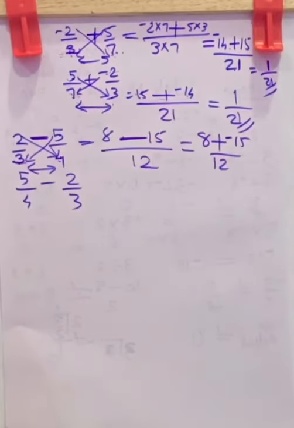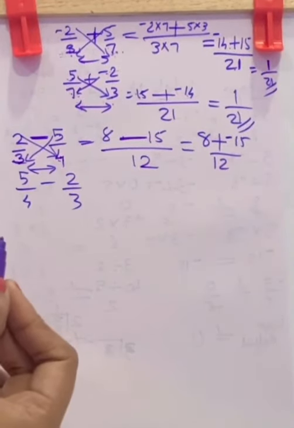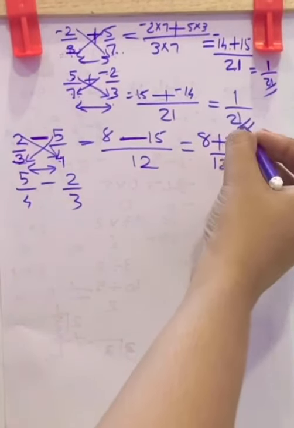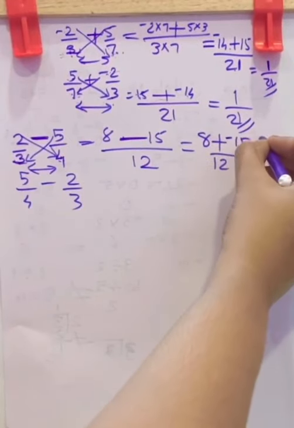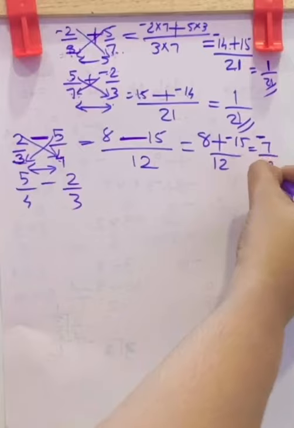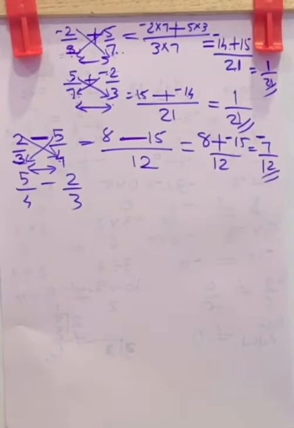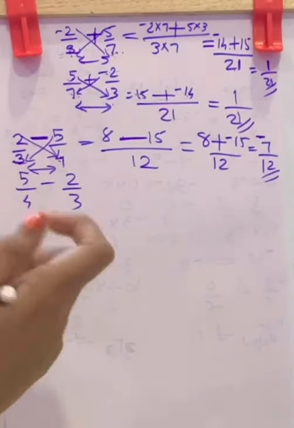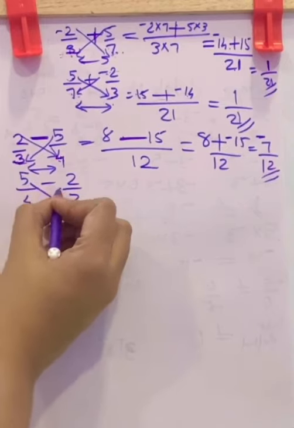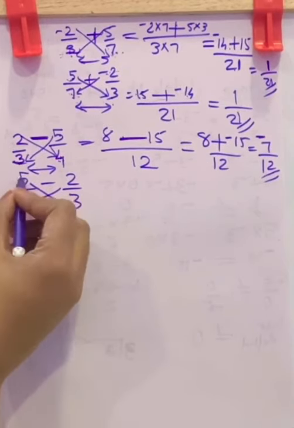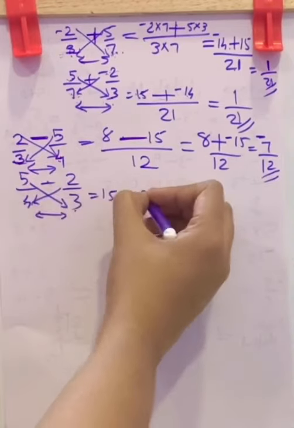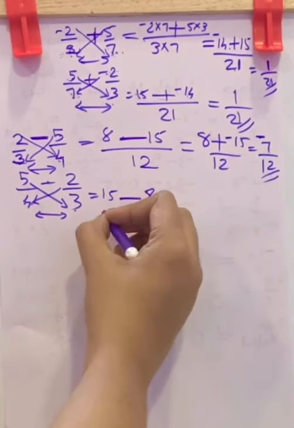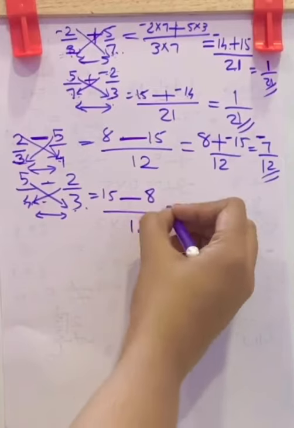Now subtract the smaller number from the greater number, and that is 7. The greater number sign is negative, by 12. Negative 7 by 12 is the answer. Now let us check it with this. Here also cross multiplication. 5 3s are 15. Subtraction. 2 4s are 8, by 4 3s are 12.